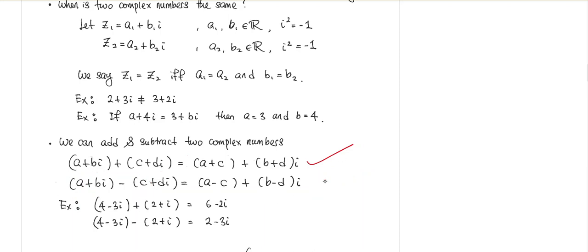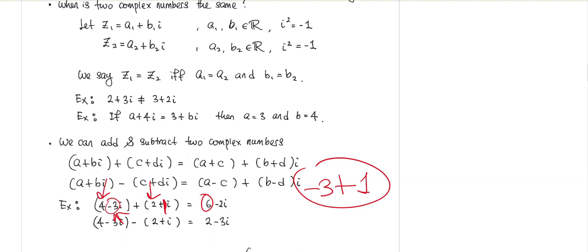So for example, if you have 4 minus 3i plus 2 plus i, you can first add up the real parts, which will give you 6, and then add up the imaginary parts. Because this term here is -3, and the imaginary part of the other is 1, the imaginary part here is -2. So you have -2i.